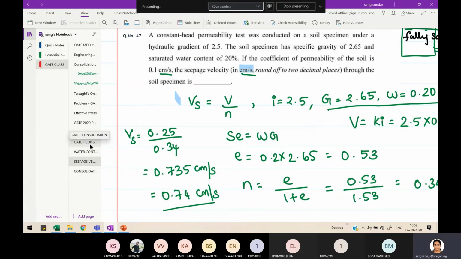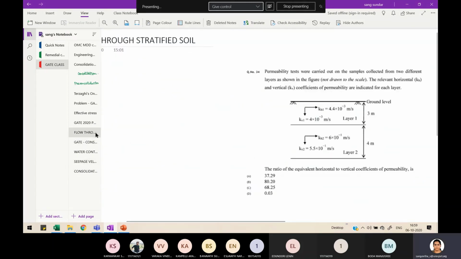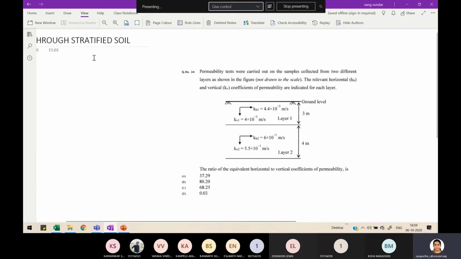So this is over. Let us see a problem. It's a direct question. During our flow through stratified soil, we have seen another question from the GATE 2008 question paper. There it was given as an indirect question from this topic, but last year they have gone for a simple, direct question.